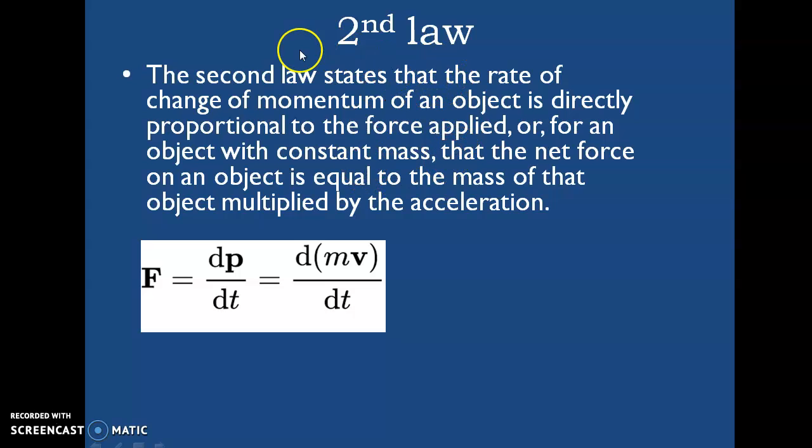Next, the second law states that the rate of change of momentum of an object is directly proportional to the force applied, or for an object with constant mass, the net force on an object is equal to the mass of that object multiplied by acceleration. You all know that force equals mass into acceleration, or rate of change of momentum. What is momentum? If P is momentum, then the formula is P equals mv. Force equals dp by dt, the rate of change of momentum.